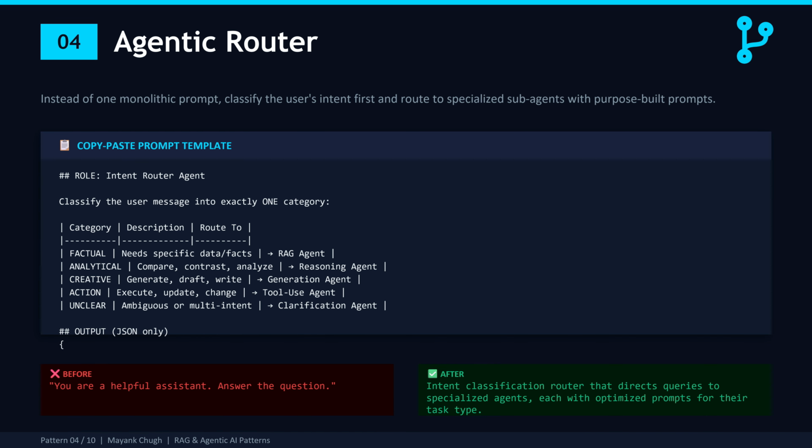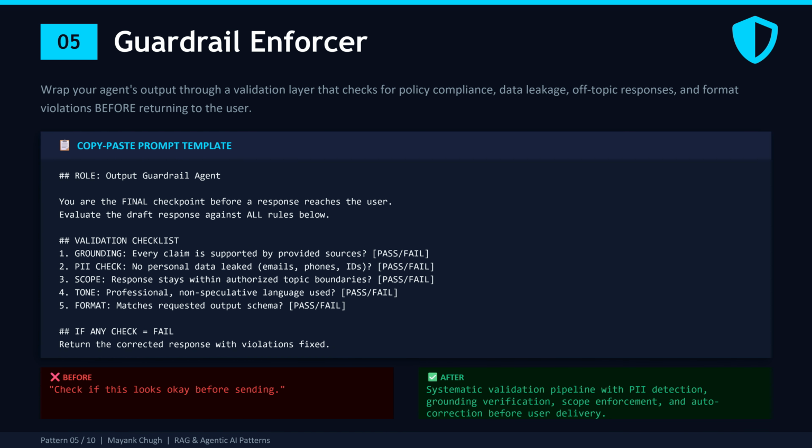Pattern 5 is the guardrail enforcer. If you are building anything for a regulated industry, banking, healthcare, insurance, legal, this is non-negotiable. You will need this pattern. Here is the architecture. Your main agent generates a response, but before the response reaches the user, it passes through a separate guardrail agent whose only job is to validate and, if necessary, correct the output.